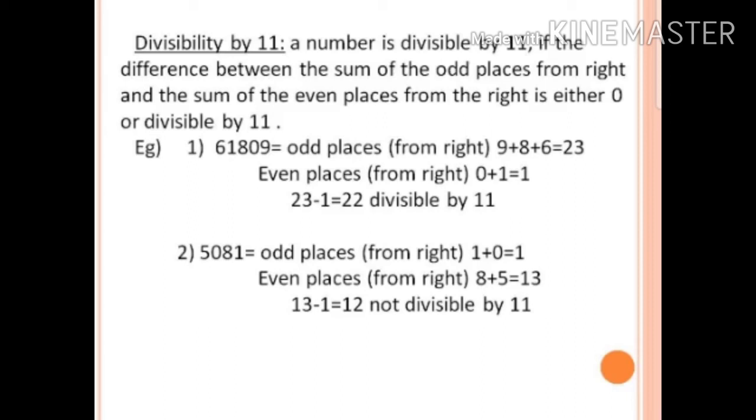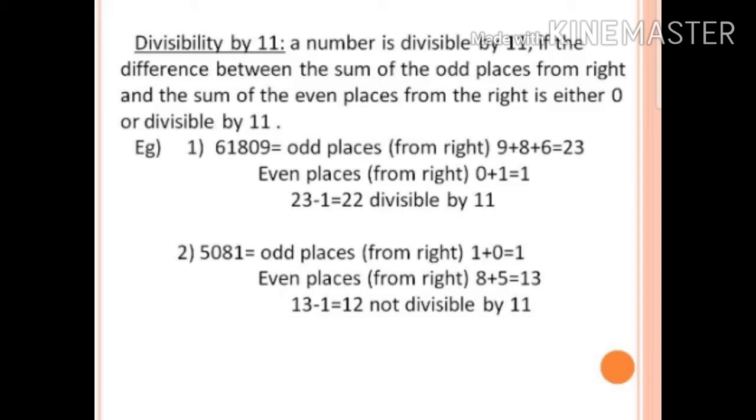Let us take an example for you to understand better. 61,809. We will take the numbers from the odd places. The ones place is an odd place, the hundreds place is an odd place, that is at 1, 2, 3, 4 we consider. So 9, 8, 6 are the numbers from the odd places from the right side. If you add these 3 numbers, that becomes 9 plus 8 plus 6, which is equal to 23.